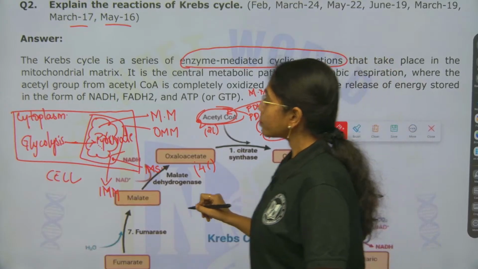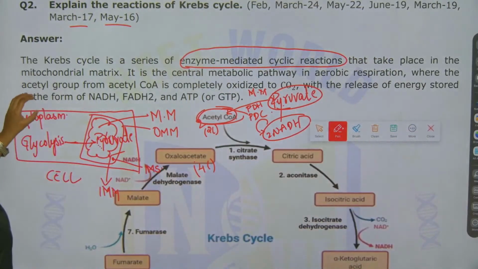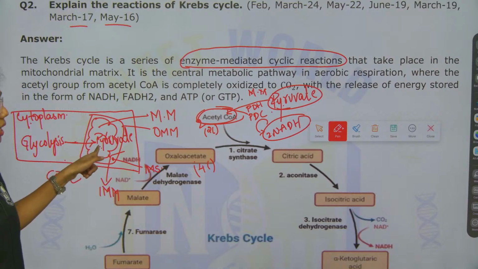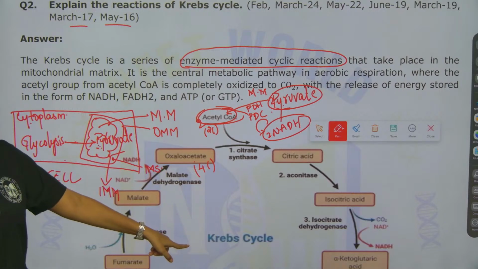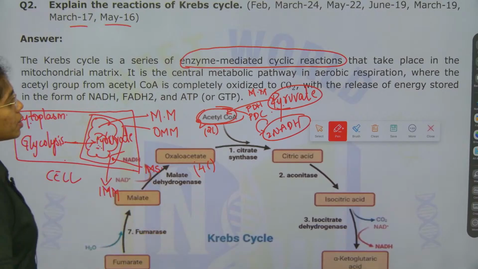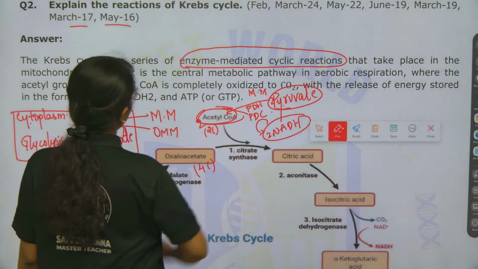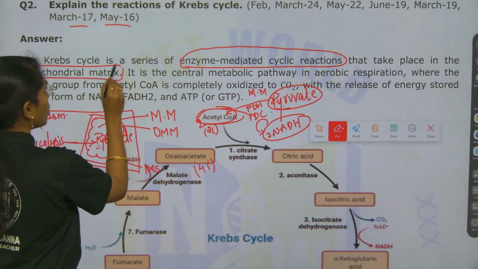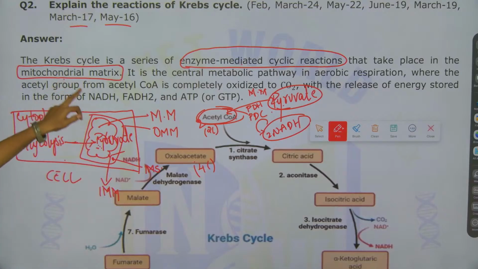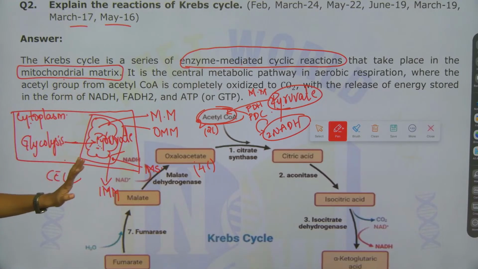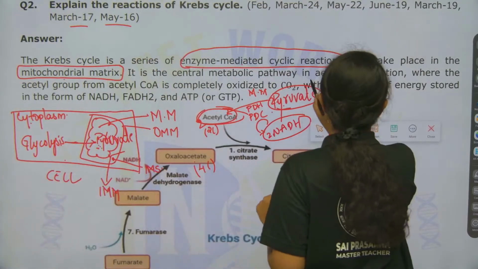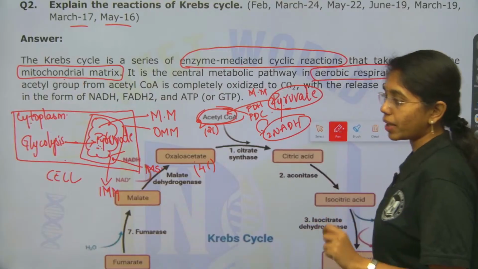Remember that. So, what happens after glycolysis, which is in the cytoplasm? Pyruvate, the end product of glycolysis, lands directly in the mitochondrial matrix. In the mitochondrial matrix, the Krebs cycle operates. The Krebs cycle is addressed as what? Enzyme mediated cyclic reactions. Location is very important; my examiner will be looking for these terms. Where is the reaction happening? The mitochondrial matrix. It is a central metabolic pathway in what type of respiration? Aerobic respiration.